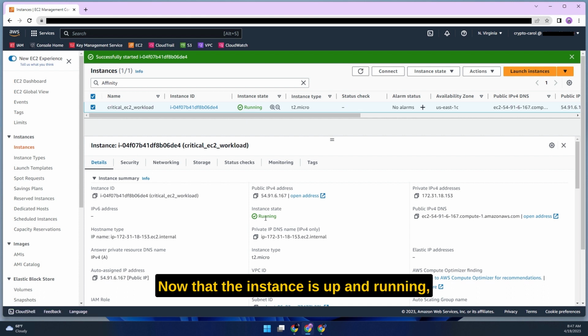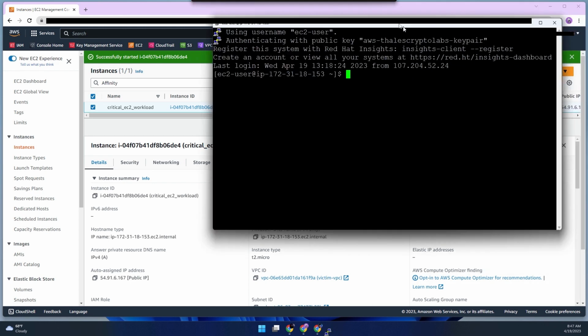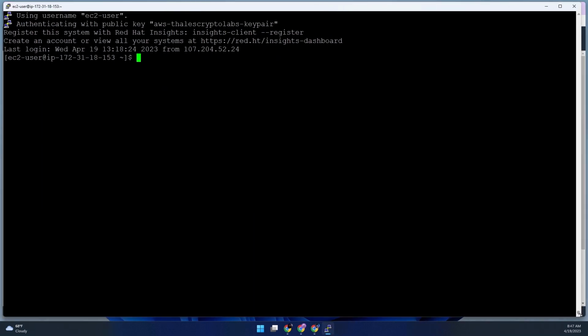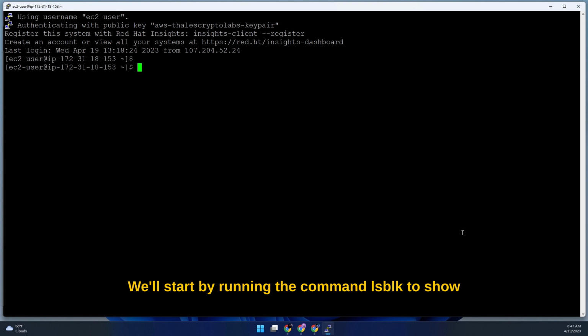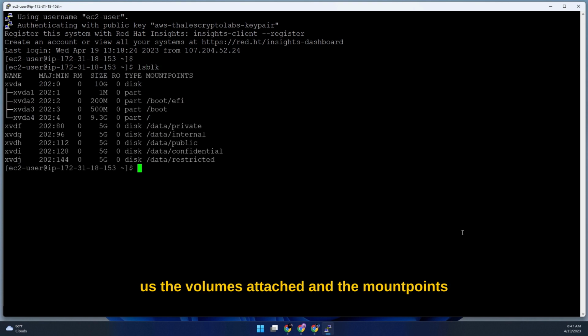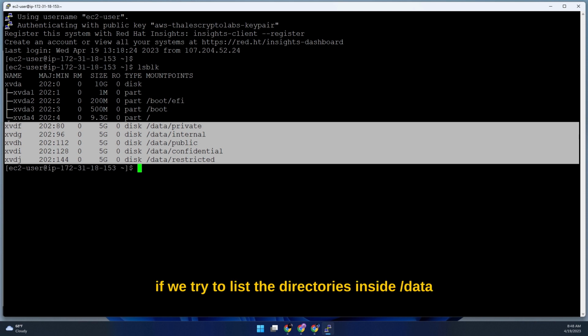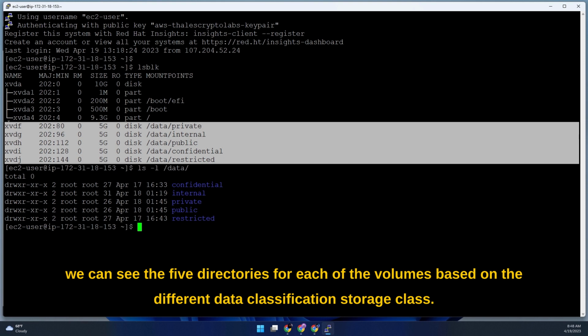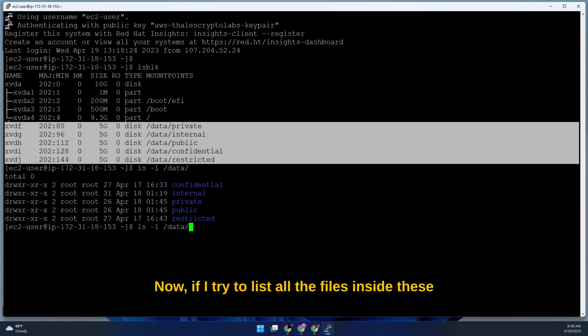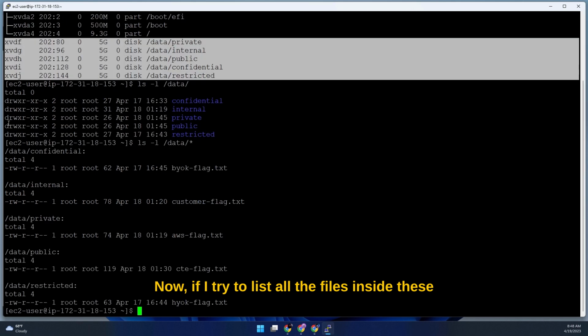Now that the instance is up and running, let's try to SSH into the instance. We'll start by running the command lsblk to show us the volumes attached and the mount points. If we try to list the directories inside /data, we can see the 5 directories for each of the volumes based on the different data classification storage class. Now, if I try to list all the files inside these directories, we can see that we have a single file or flag stored under each directory.